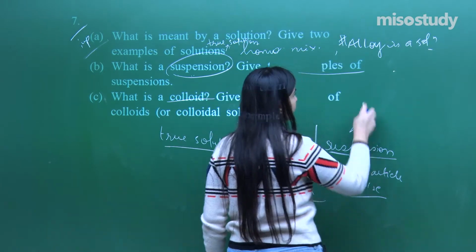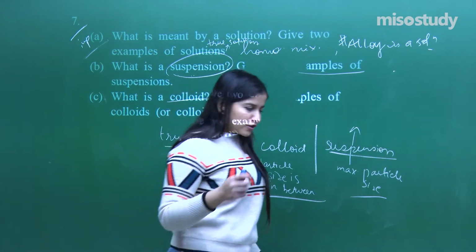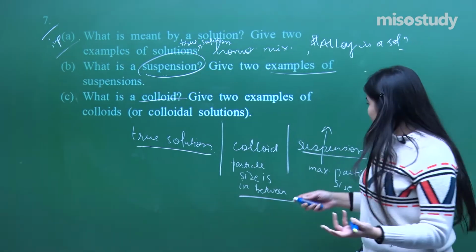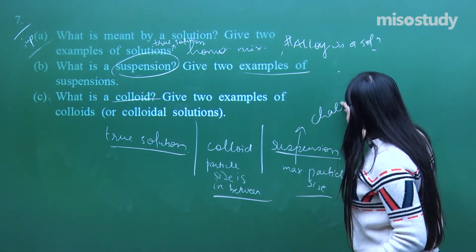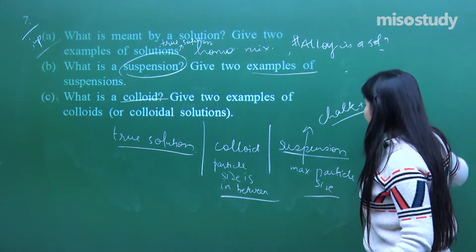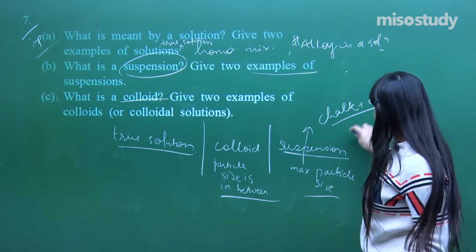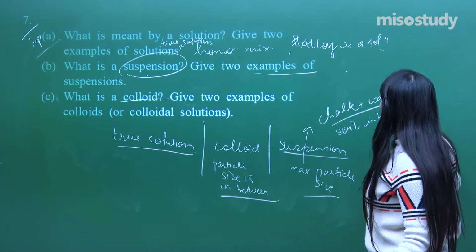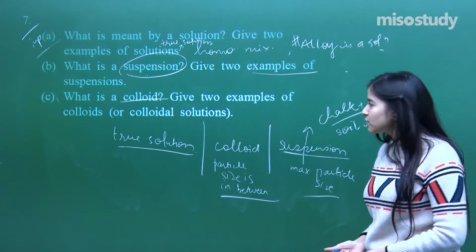Fine. Now you can very well tell us what a suspension is. And can you give an example? They are asking about the examples as well. Chalk dissolved in water, soil dissolved in water are going to be suspensions. Chalk plus water: I can very well see the chalk particles moving here and there in the water. Or else soil in water, the muddy water you can say. Yes, this is also a suspension.